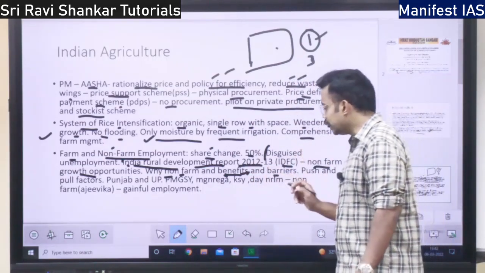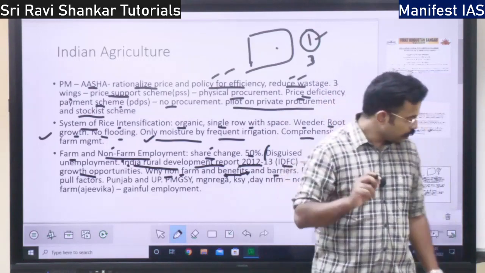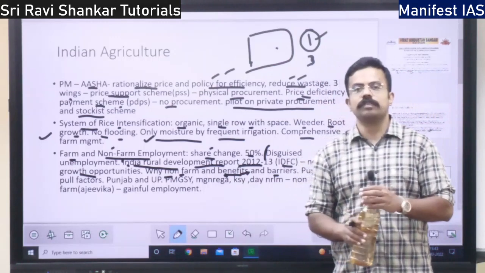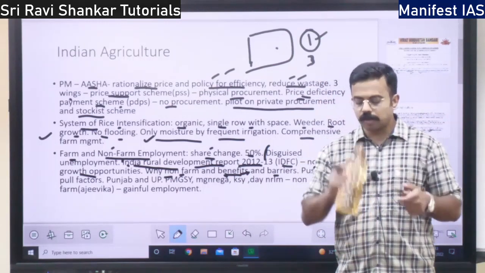So what are the barriers? What are the shortcomings of non-farm activity?